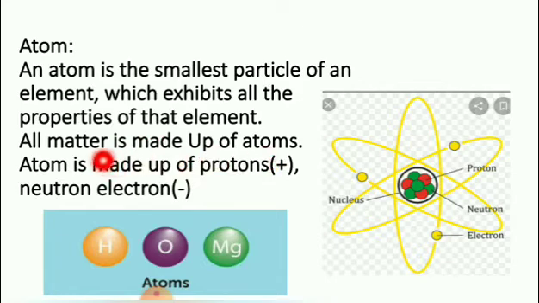Atom is made up of protons, neutrons and electrons. These are the examples of atoms. What are they? Hydrogen, oxygen, magnesium.